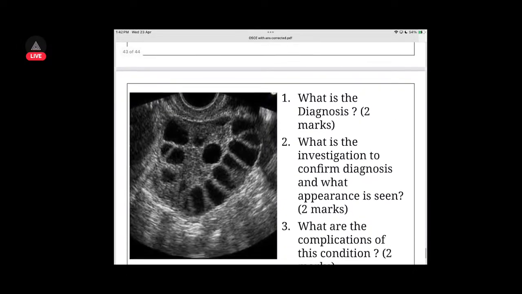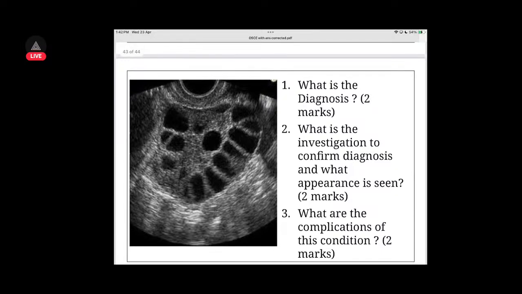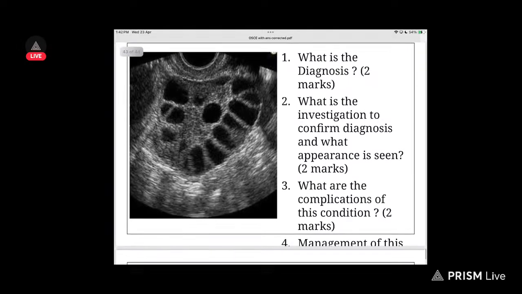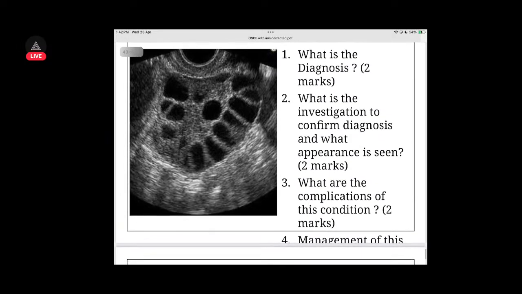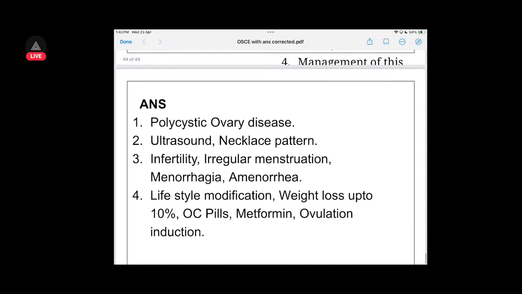Okay. What is the diagnosis of this? This, I feel, is PCOD. Investigation to confirm, and what is the appearance seen is multiple cysts on ultrasound. Complications of this condition, and management. Complications, you'll have infertility, severe cyclical abdominal pain, maybe. Management, I don't know. Okay, this is polycystic ovarian disease.